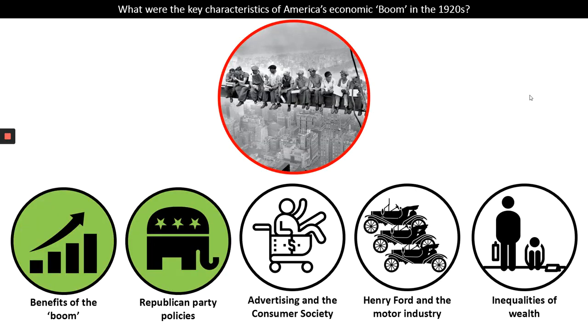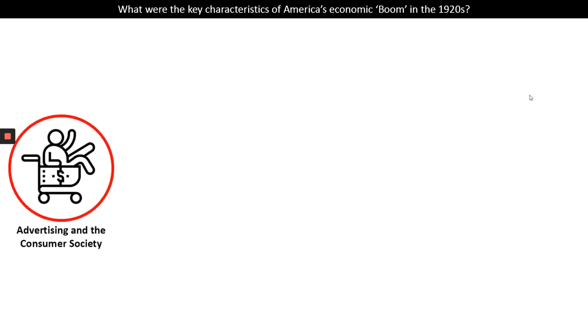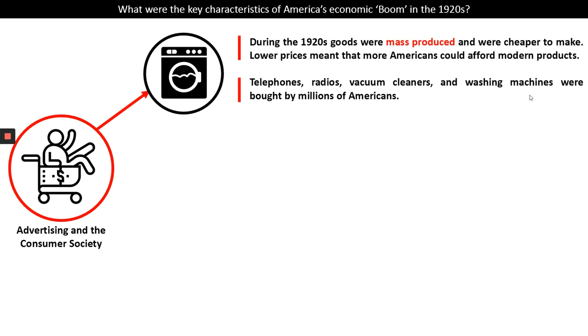So we've ticked off benefits of the boom and Republican Party policies. Let's have a look now at the impact that this had on society. So this is a period where advertising became incredibly popular and well used, and then led to something called a consumer society. During the 1920s, goods were mass produced. They were made on an absolutely huge scale. And because they were mass produced, they were then cheaper to make. And these lower prices meant that more Americans could afford more modern products. And because of low taxation, they had that disposable income to spend. And so telephones, radios, vacuum cleaners, washing machines were bought by millions of American people.